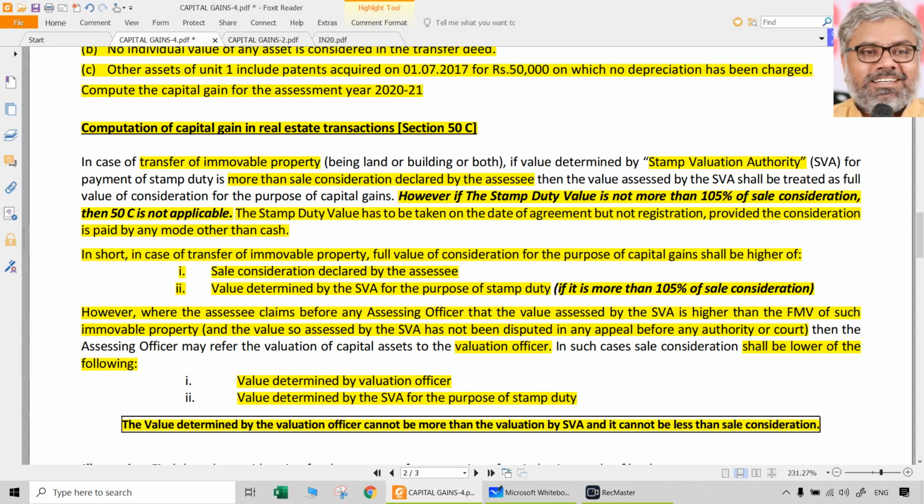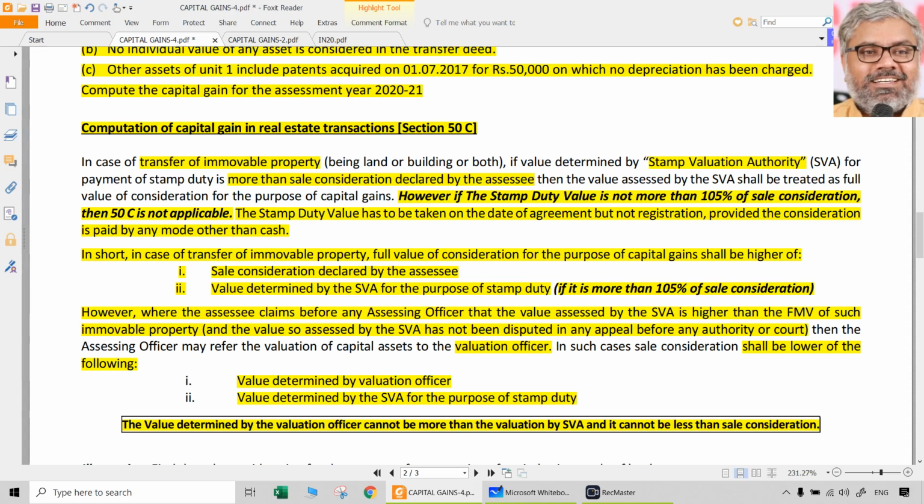So the point is, when should we consider at all the report submitted by the valuation officer? When is it relevant? Only when that valuation is more than actual consideration but less than stamp valuation. Then the valuation officer's final valuation will be taken as the full value of consideration. Otherwise, it will be just ignored. If the valuation is less than actual consideration, it will be ignored. If that valuation is more than stamp duty valuation, it will also be ignored.